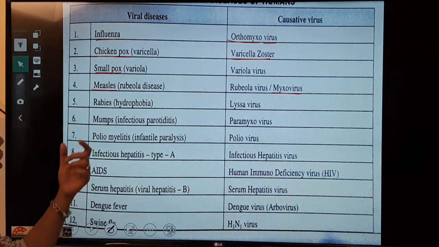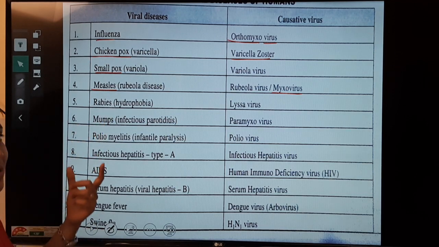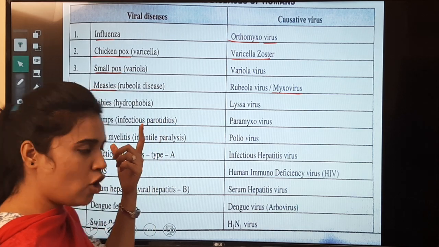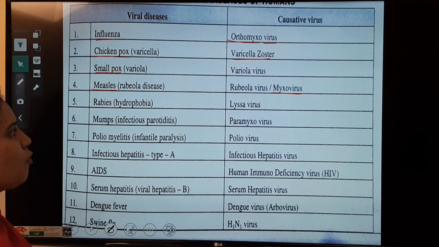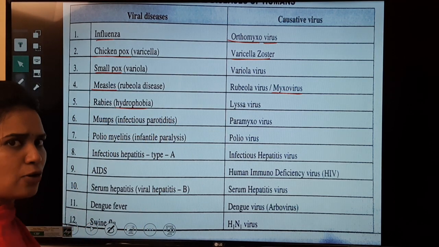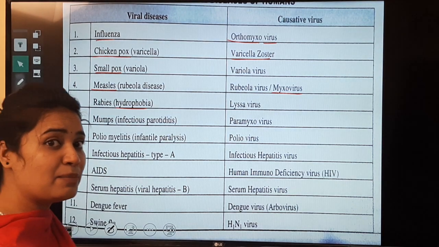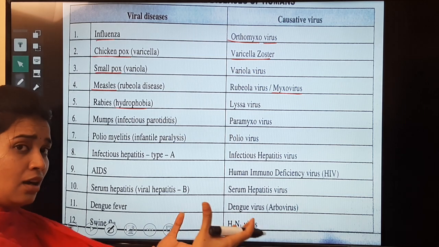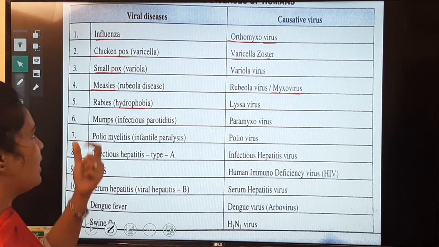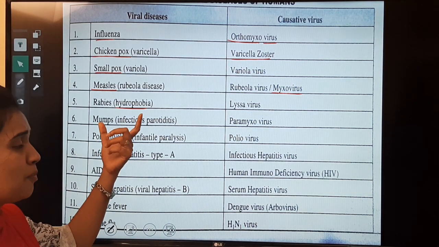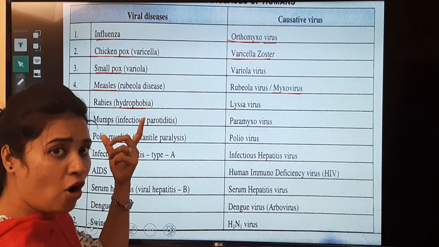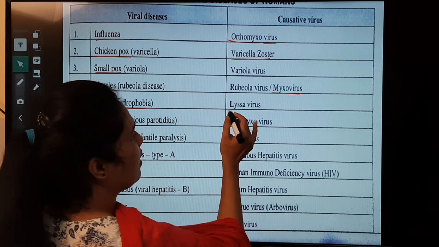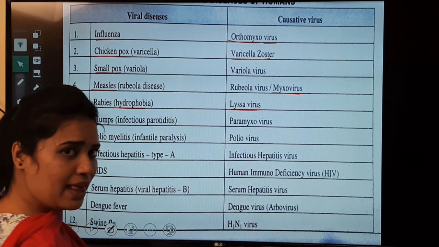Rabies. You people already know rabies disease, which is got by the bite of a mad dog. Rabies is also called hydrophobia, because you know why. Those are the symptoms shown by people who got bitten by the mad dog. They get a phobia of water, hence it is called hydrophobia. Next, Lassa fever is caused by Lassa virus.